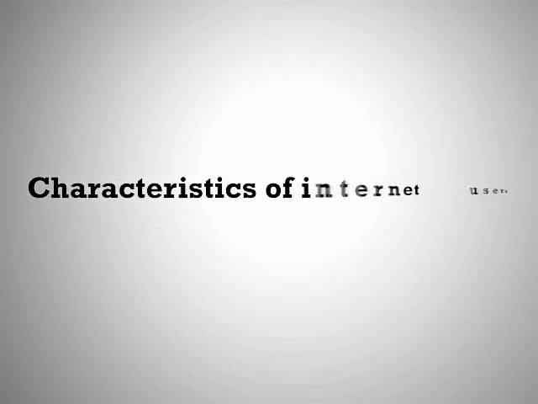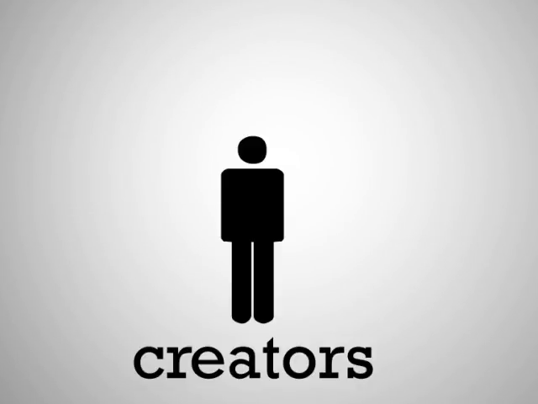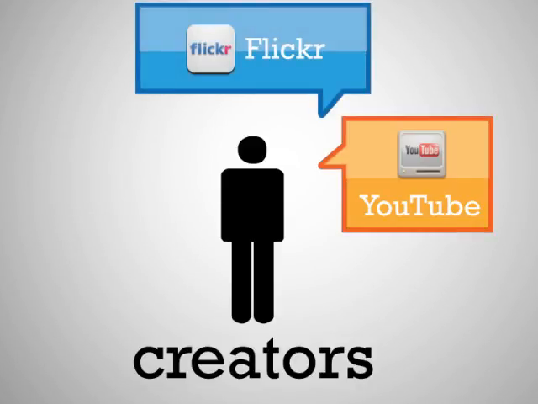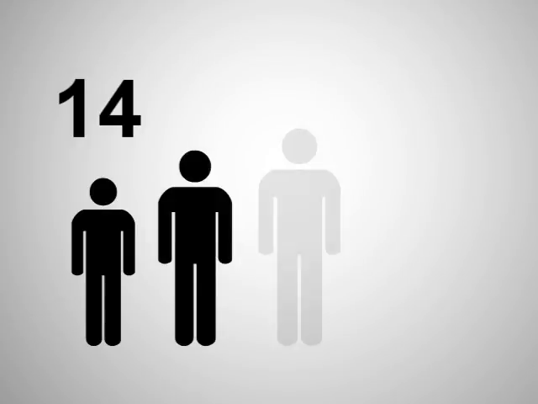To start with, we will go over the characteristics of internet users according to their activities. Creators. They use services such as YouTube, Flickr, Blogger, uploading and sharing their creations on the internet. These users' ages range from 14 to 27.